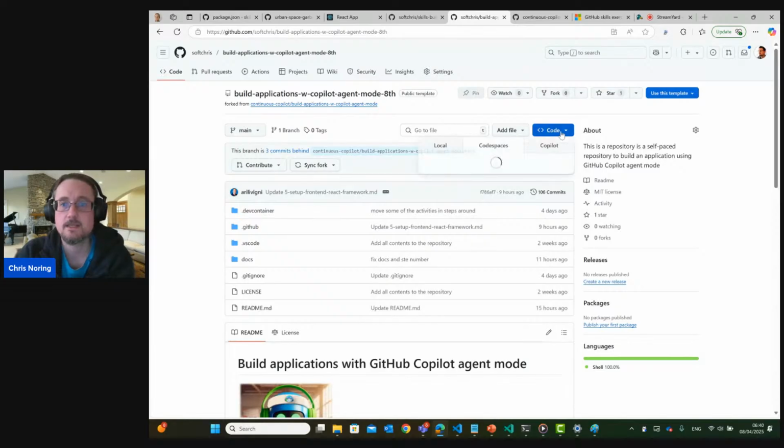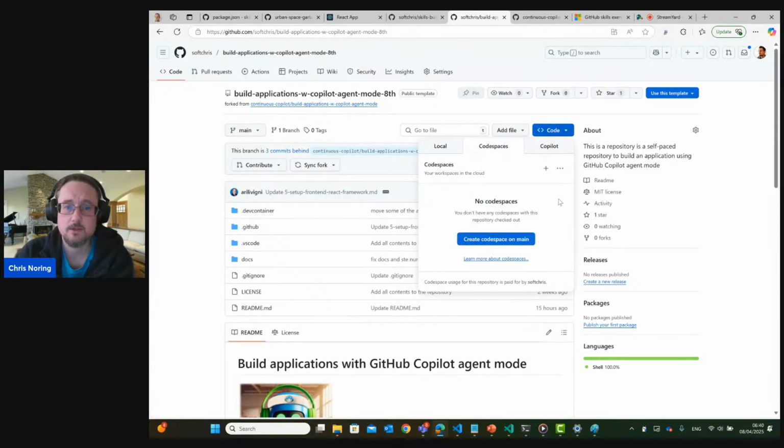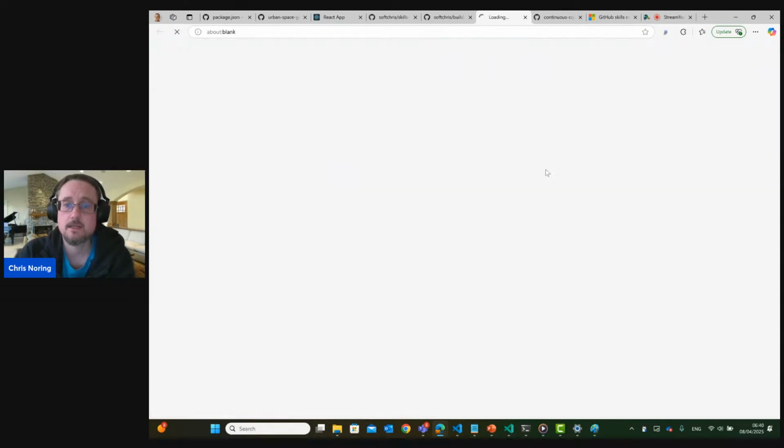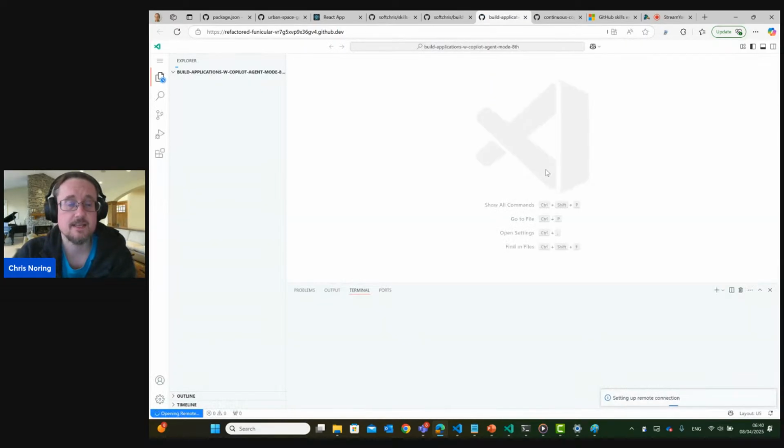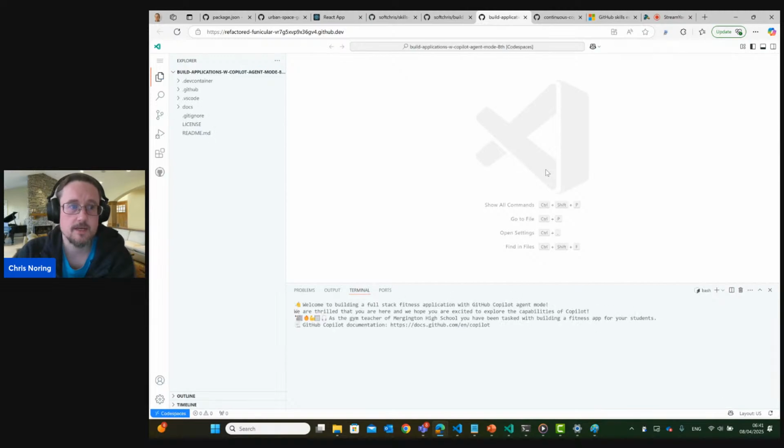So you either click through the link of the exercise, but what I'll do is to start a new Codespace. As you can see, this specific repo doesn't have that. So I'll click the plus sign to kick off my Codespace. So this starts up our environment, and hopefully this is a fast business of just waiting a few seconds while it sets up the connection, so you can see what this looks like. Yeah, so Codespaces is quite fast, as I said, so you should be up and running within seconds.